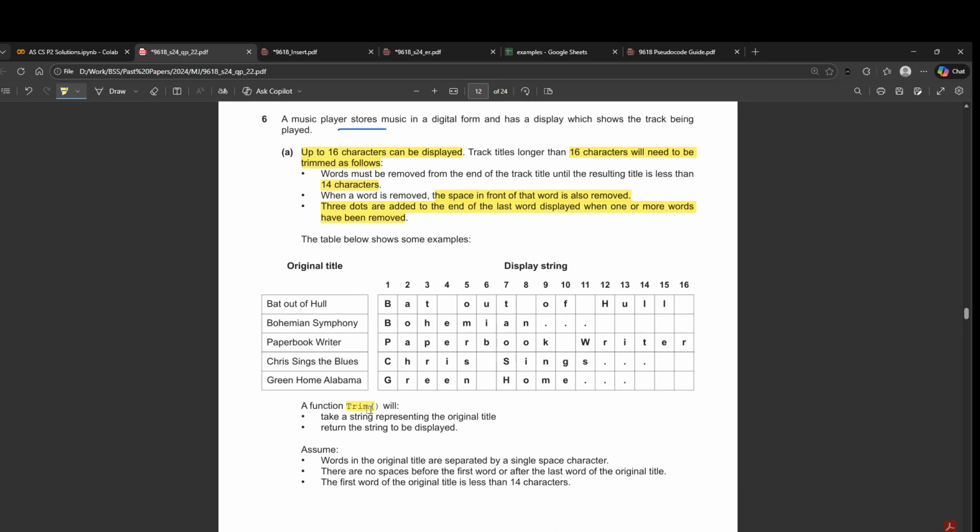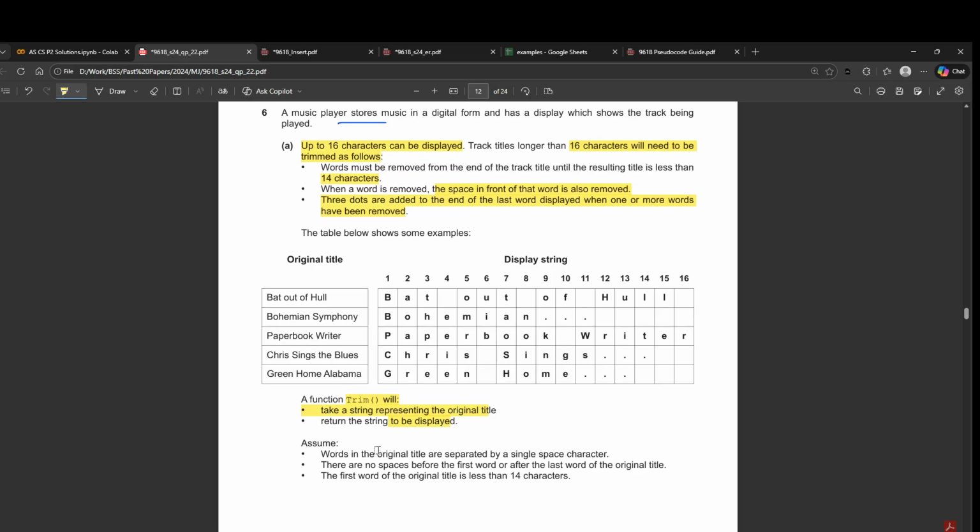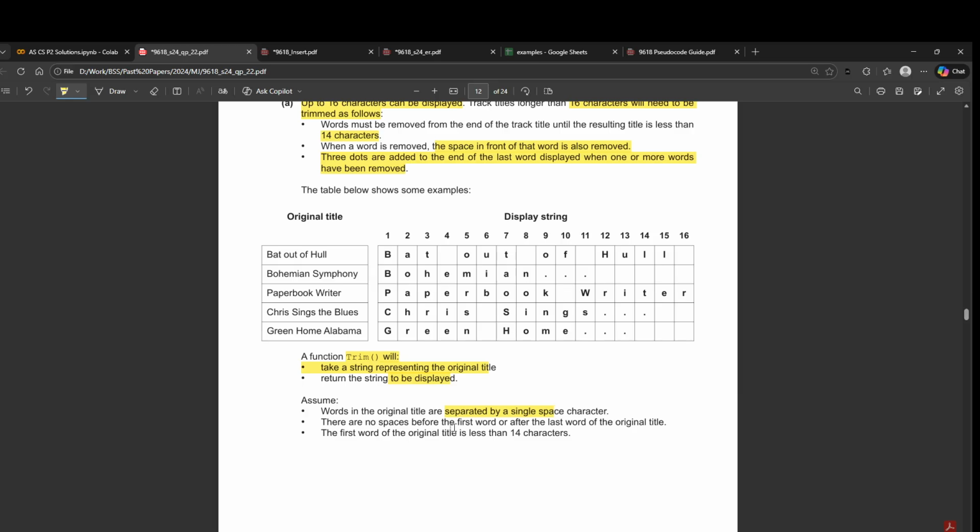You have to write a function trim that will take a string representing the title, and you return the string to be displayed. Assume the words in the title are separated by a single space character. The first word of the title is less than 14 characters, and there are no spaces before the first word or after the last word in the title.